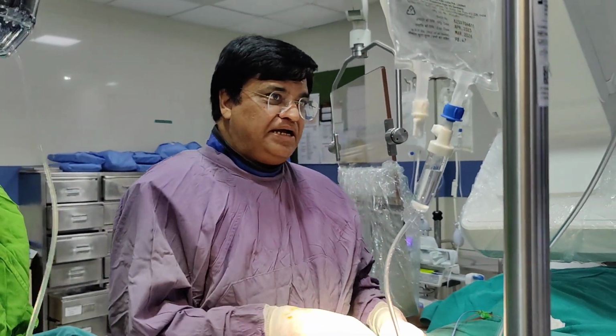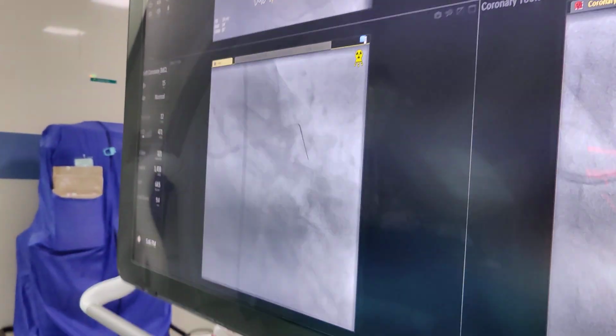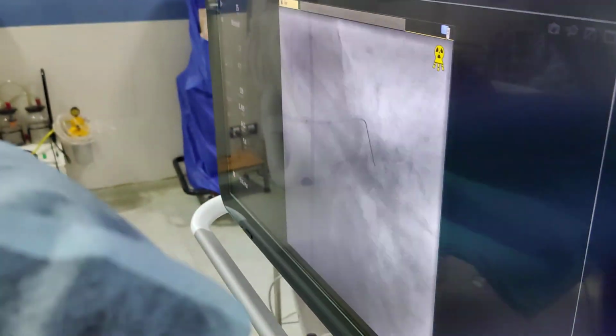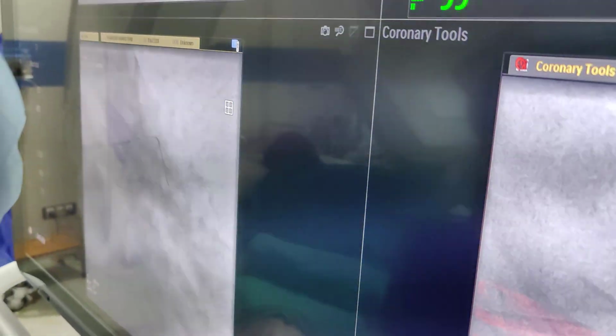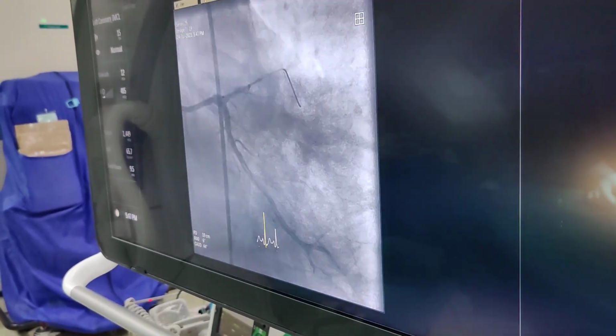This is a very tricky time because we have to be very careful. Now the stent is going. You can see the stent in the fluoro, and we have already positioned it at the site of blockage. And then we will confirm with the help of an angiography shot, and then we'll deploy the stent. Stent is between the two markers, and I think I have to push it a little. Slow push.